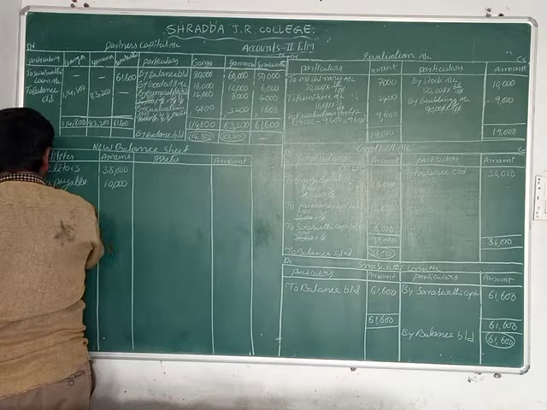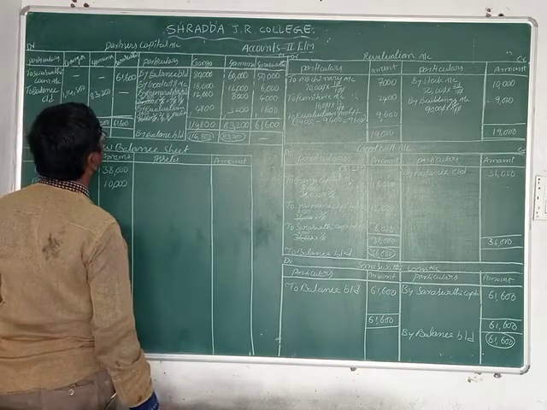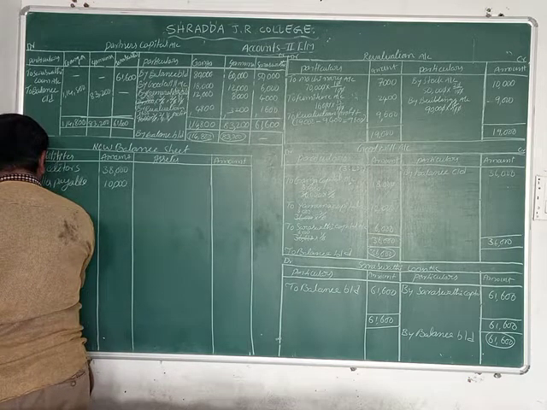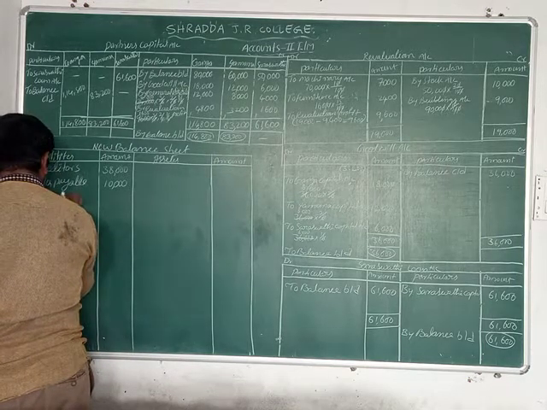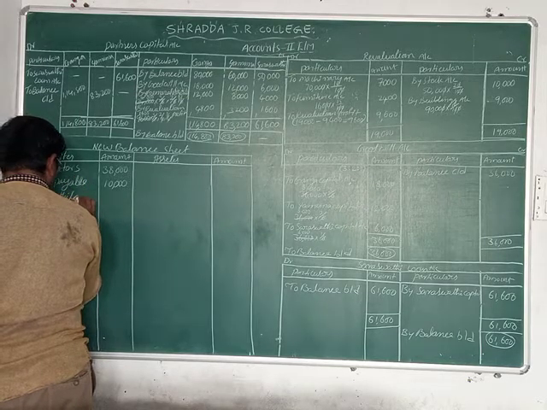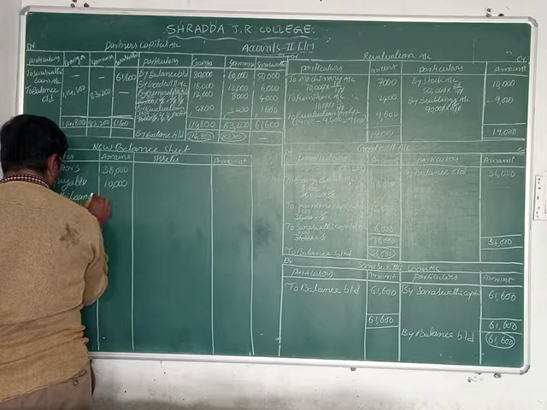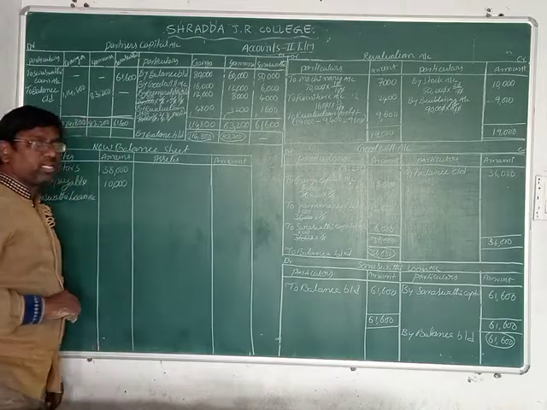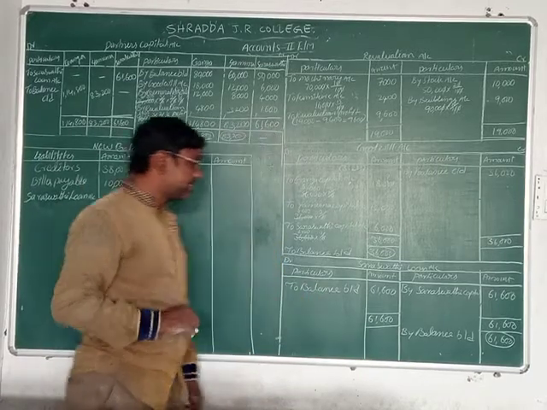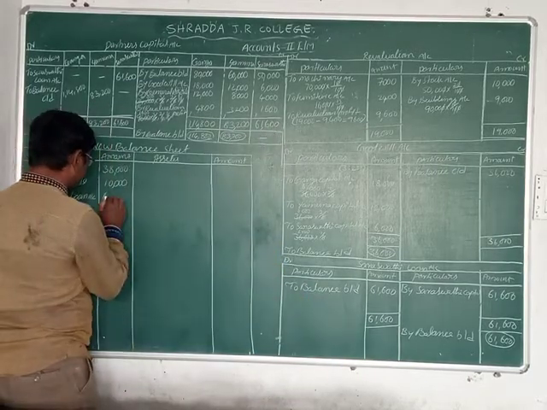First, what can we write? Who is retained from the business? Saraswati. Saraswati capital. Saraswati loan account. What is the amount of the Saraswati loan account here? 61,600.